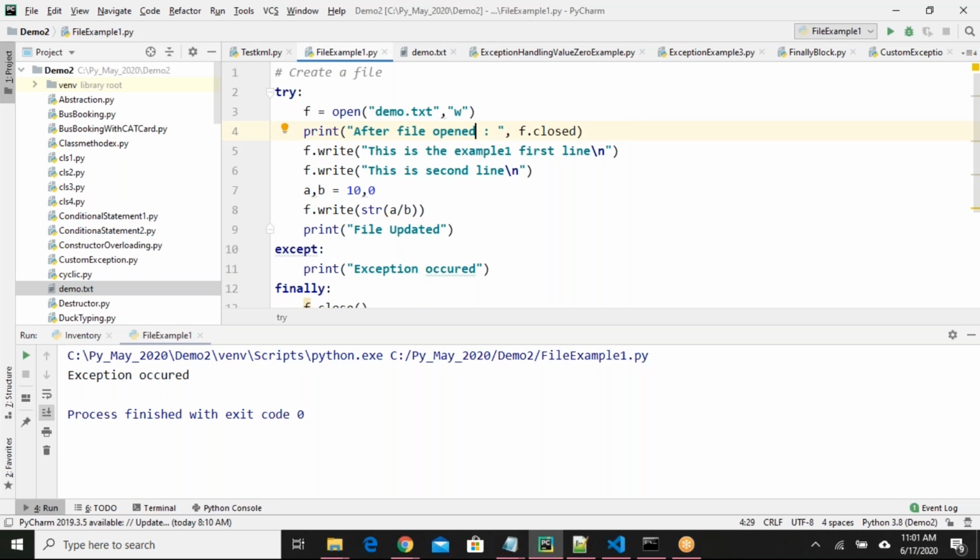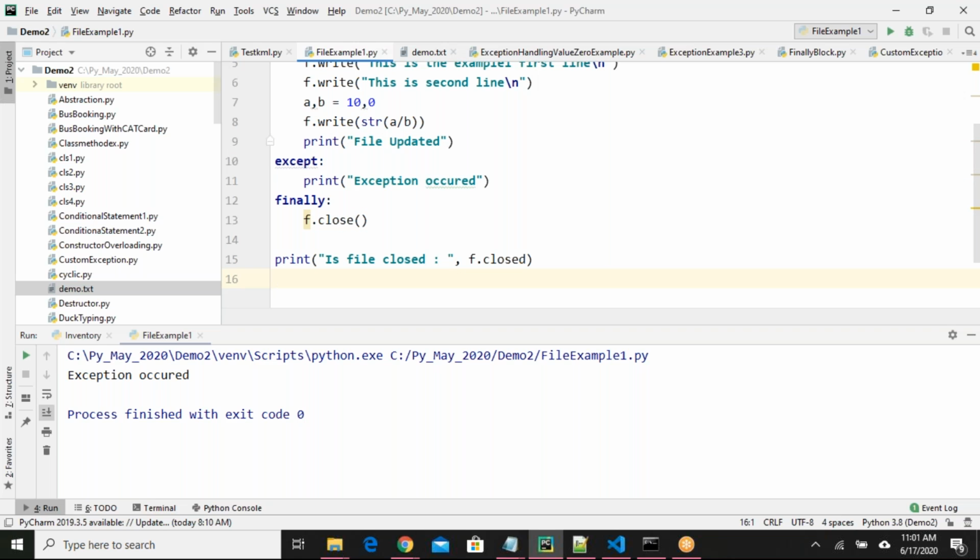It will give false. The reason is, by the time of execution of line number 4, the file is in open state, so it will give you false. In the finally block, we are closing the file. So when the execution comes to line number 15, when f.closed is executed, it will return true.